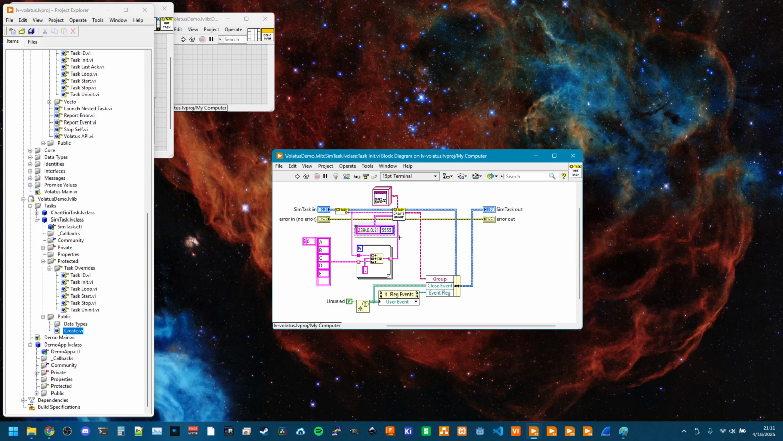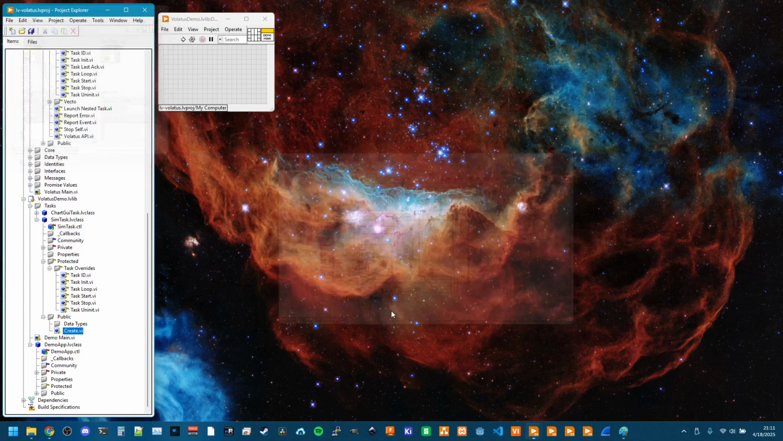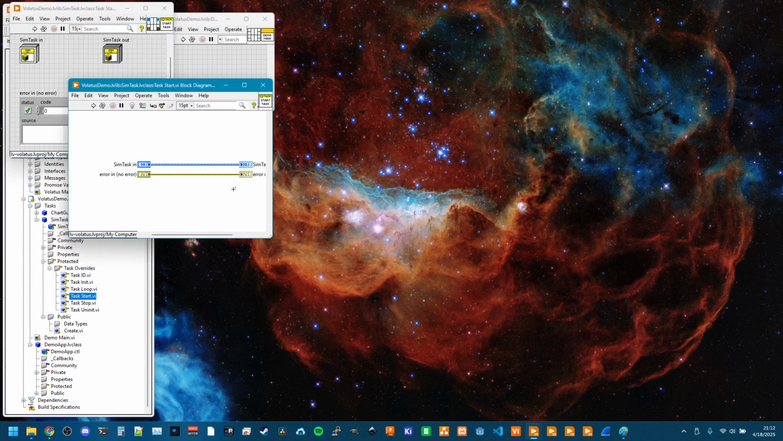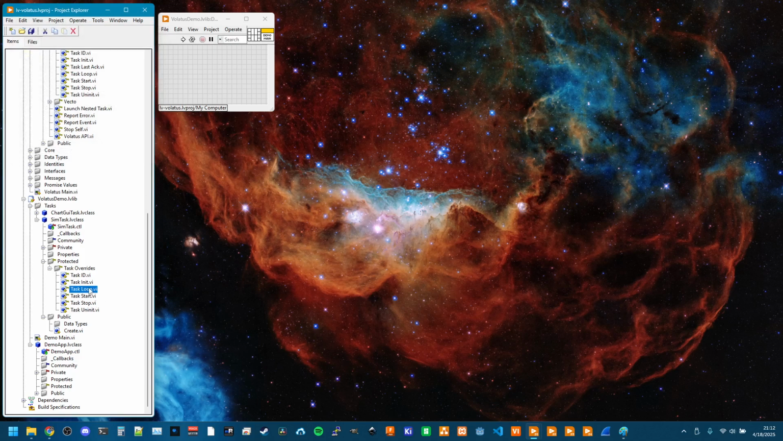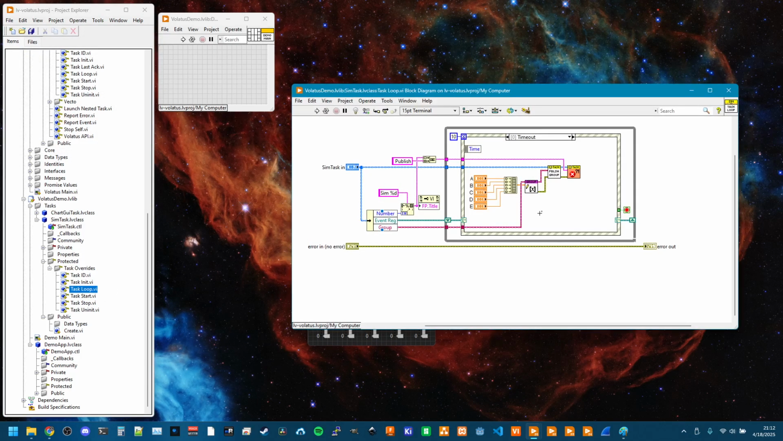establishing. Right now, this is hard coded. Usually, in a non demo application, this would come from some configuration, and it generates or creates that user event to be able to tell the loop to stop running. Start isn't doing anything. All the rest of the magic happens in the loop.